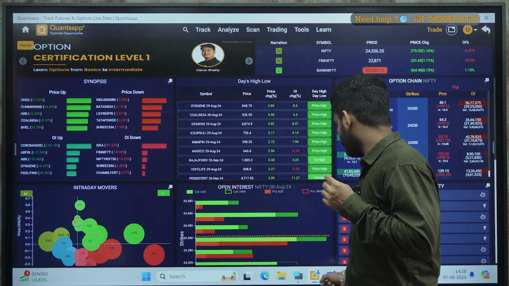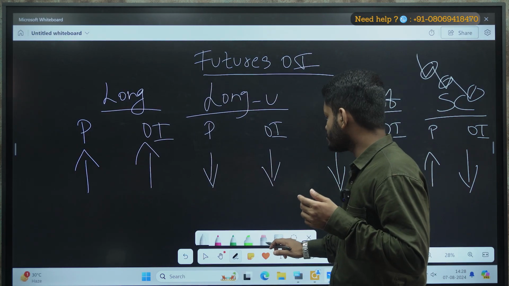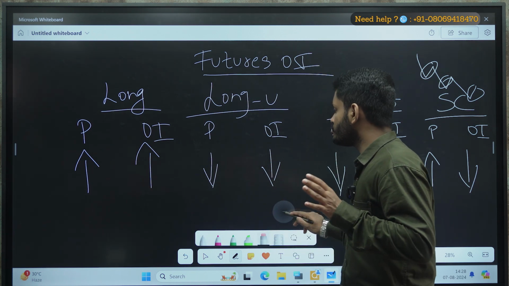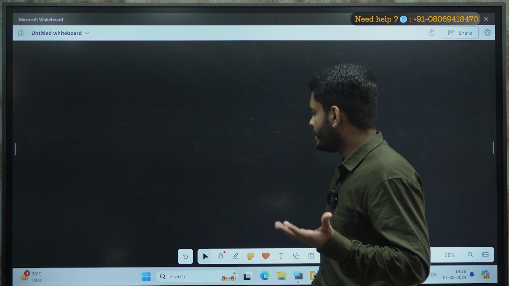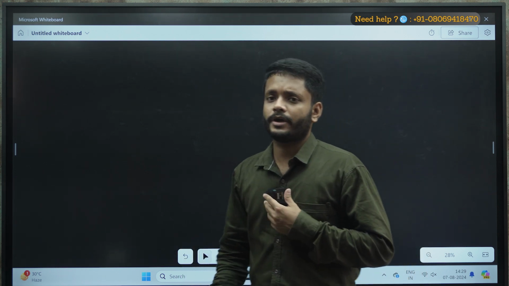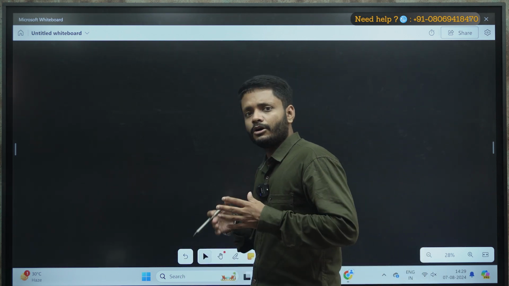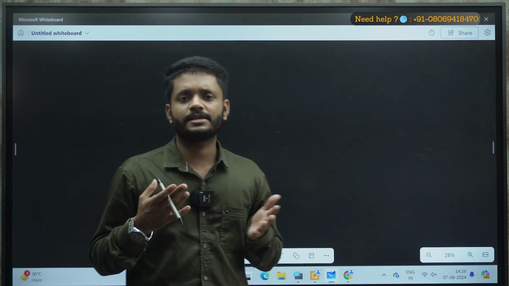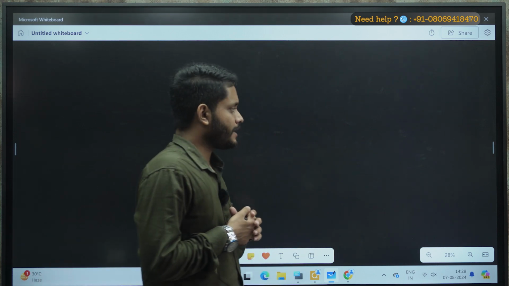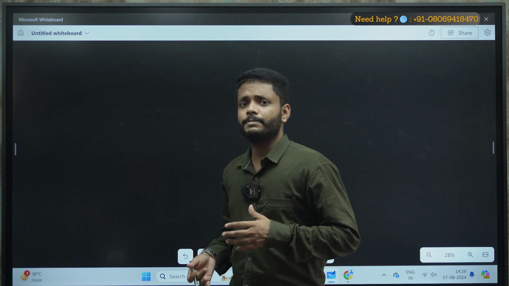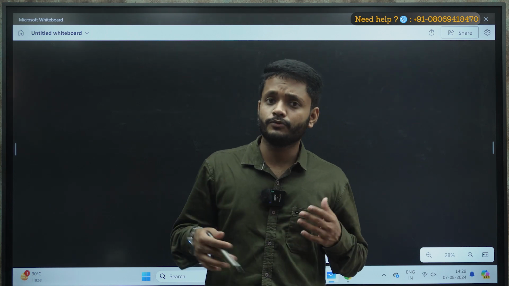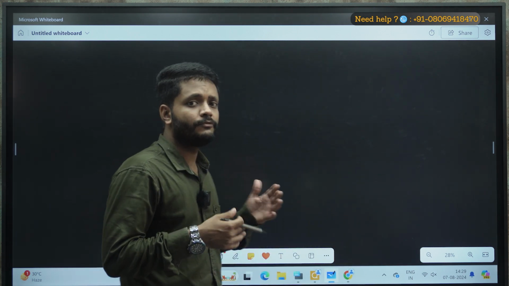But before that, as we need the concept of futures OI buildup for today's topic, we'll again cover the same. I know most of you might have got bored with the same concept of futures OI, but I'm helpless, because more and more people are joining Quantsapp, and more viewers are viewing the videos day by day.